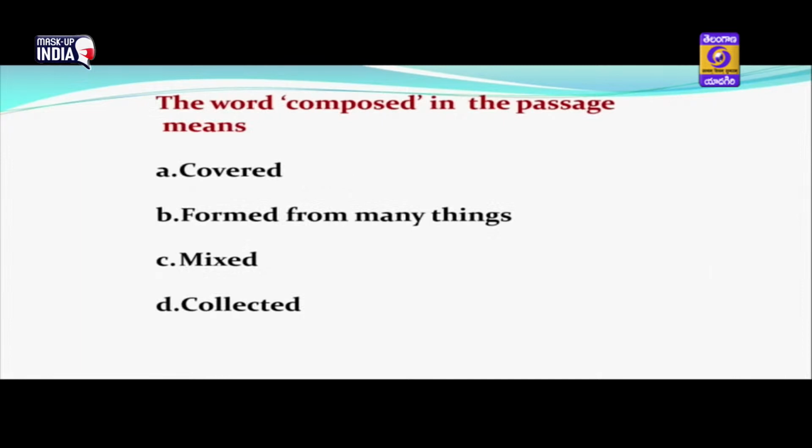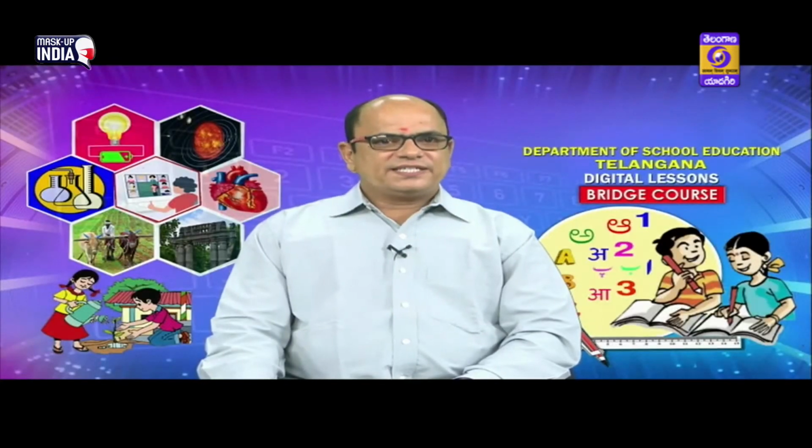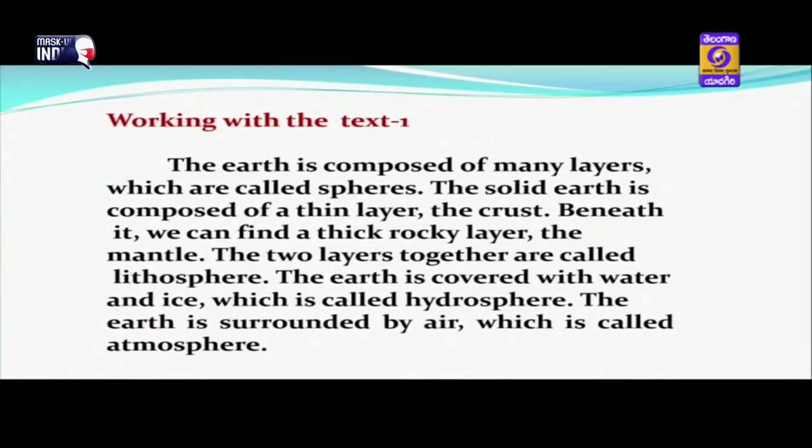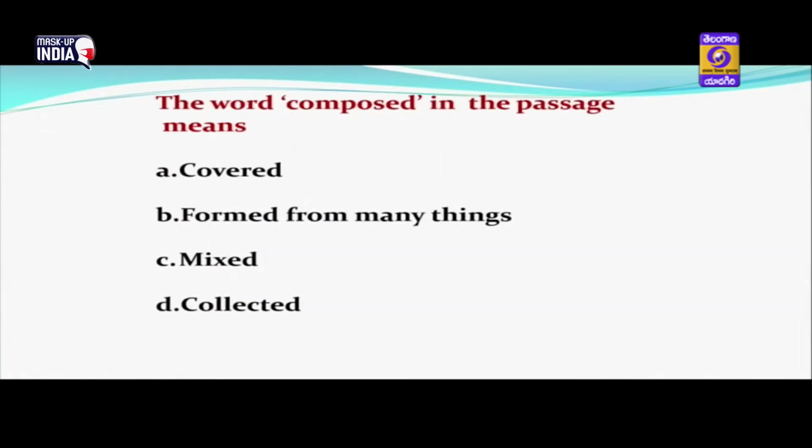Next, the word composed in the passage means covered, formed from many things, mixed, collected. Here we are attempting to get the meaning of a particular word in context, and we have not come across the word composed before. So this time we will have to guess. We can go back to the text, and the very first sentence tells us about the composition of the earth. So we can get the meaning of the word composed, which means formed from many things.